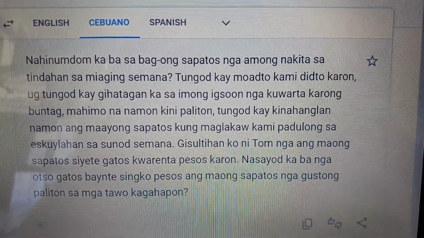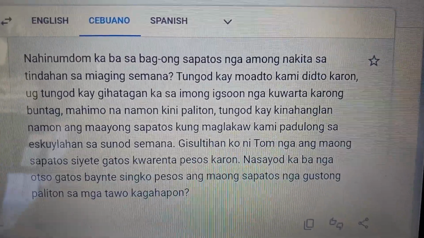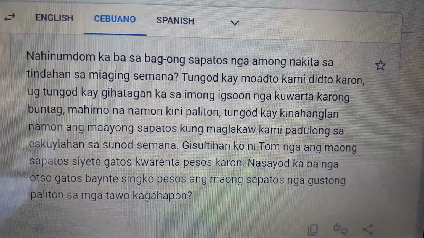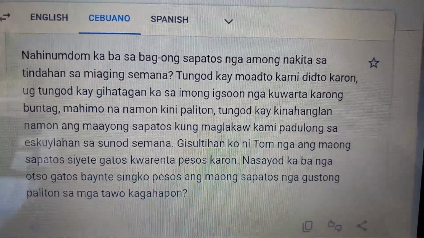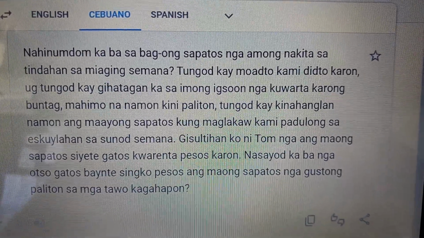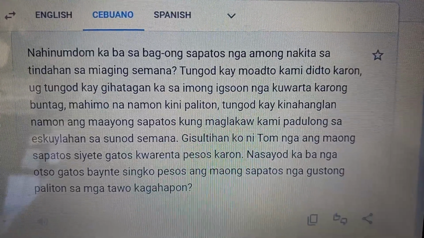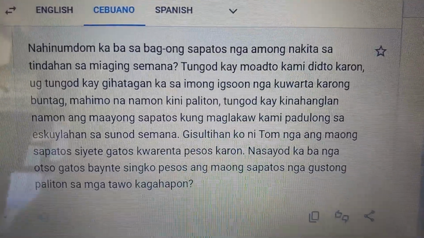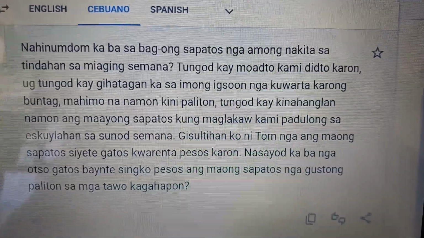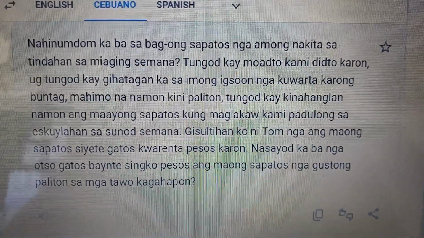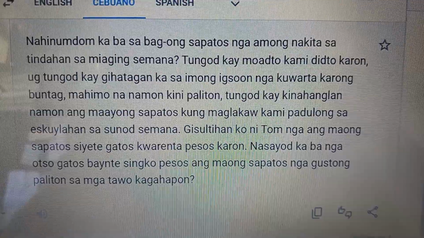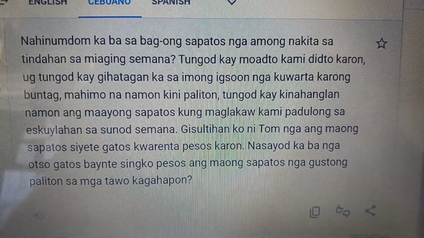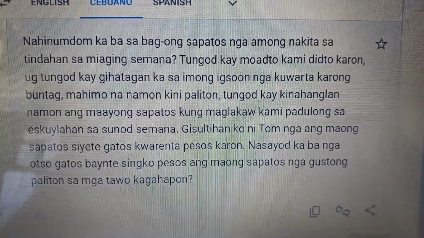And since, okay, so we're going to use og to combine the two independent phrases. Since your brother gave you money. Okay, so since again, tungod kay, your brother, imong igsoon, gave you. Gihatagan, from the root word hatag.